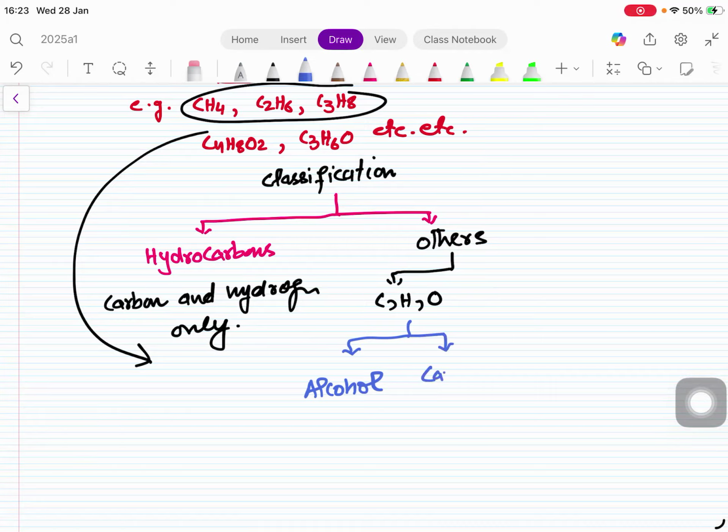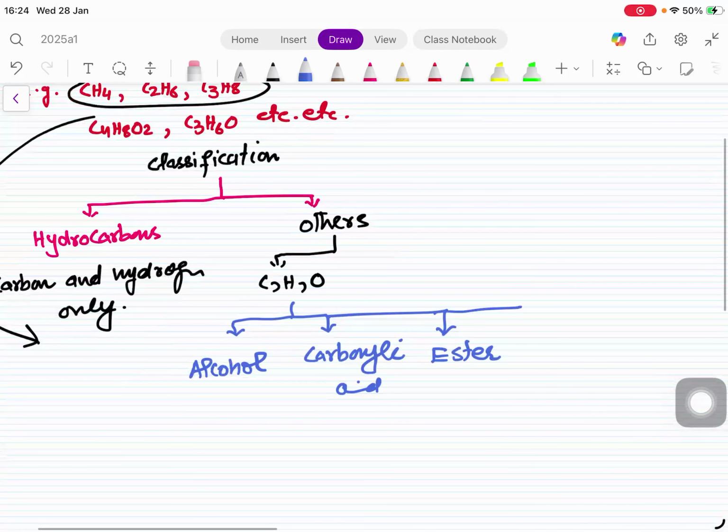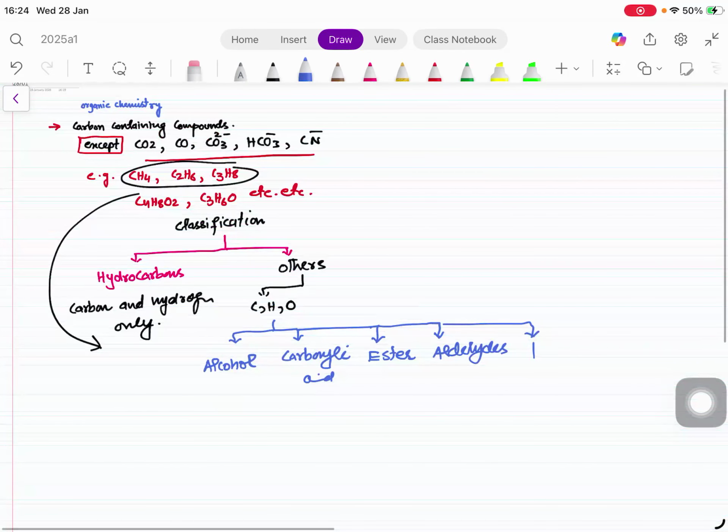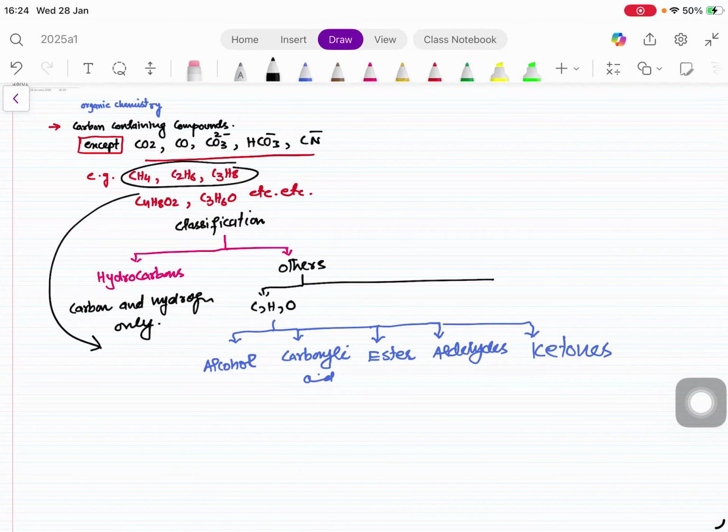It could be carboxylic acid, it could be ester. These are the ones which we did in O level. And there are two more, known as aldehydes and ketones. Similarly, the others may have carbon, hydrogen, oxygen, and nitrogen. One example I'm going to write here is proteins, and so on. I just wanted to give you an idea.